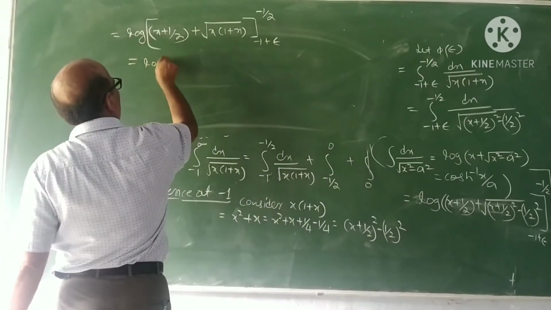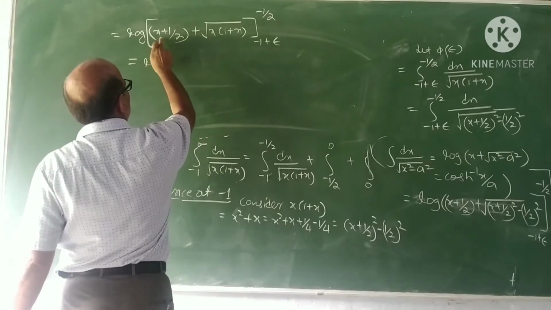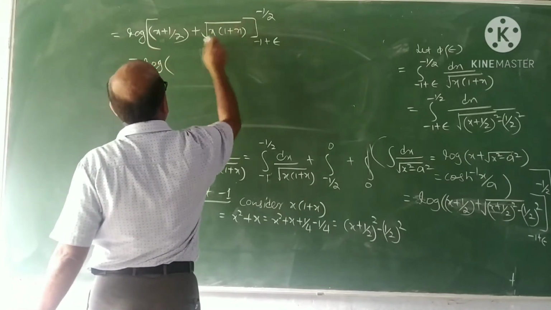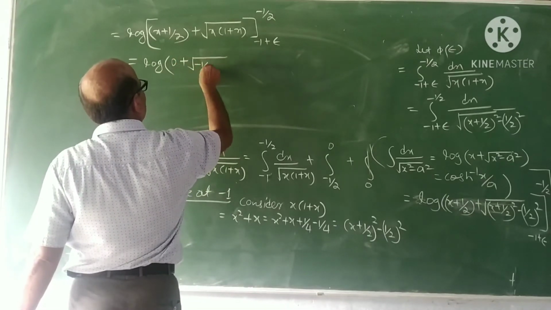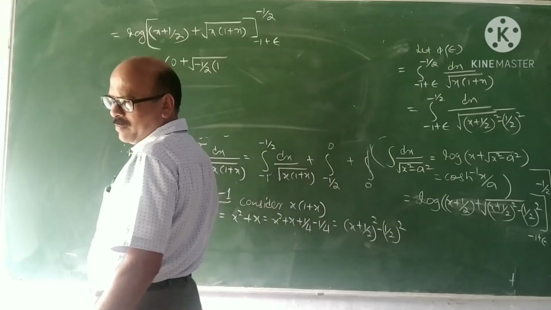Therefore, log of, say, substitute here. First x is minus half, you get 0 plus root of minus half into 1 minus half.